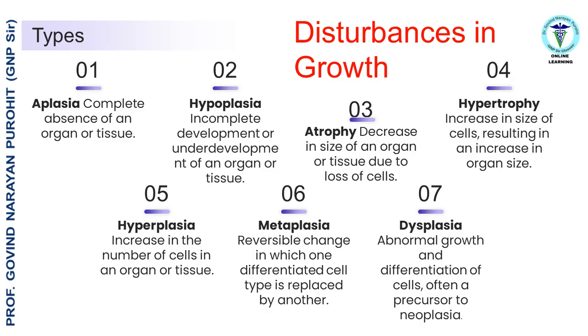Hypertrophy, increase in size of cells, resulting in an increase in organ size. Hyperplasia, increase in the number of cells in an organ or tissue. Metaplasia, reversible change in which one differentiated cell type is replaced by another. Dysplasia, abnormal growth and differentiation of cells, often a precursor to neoplasia.